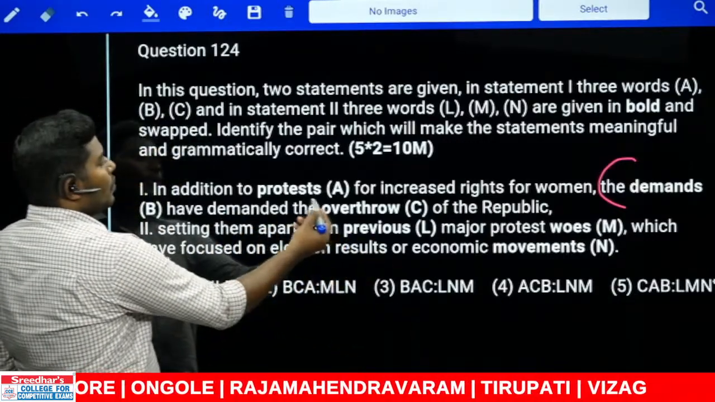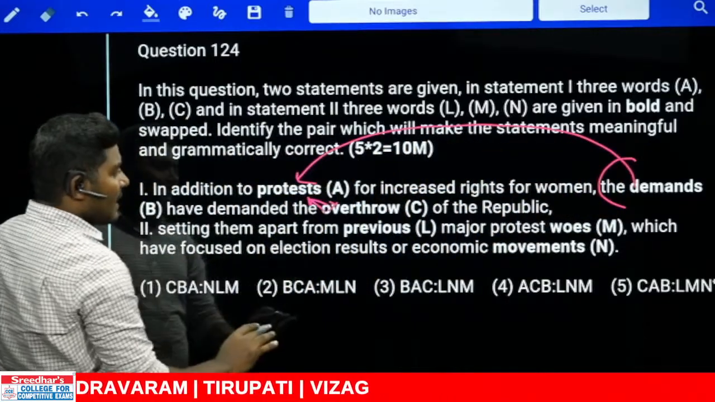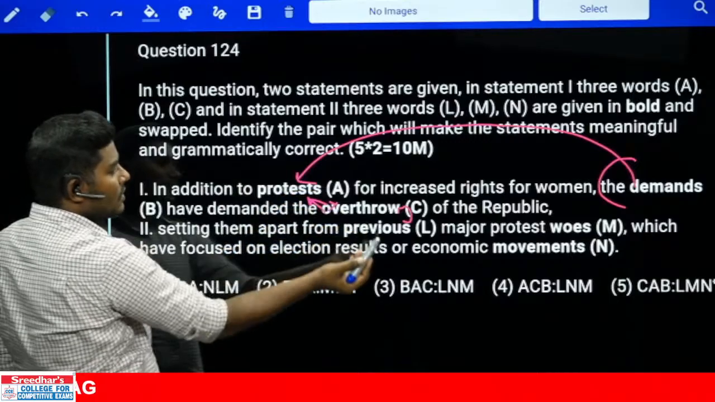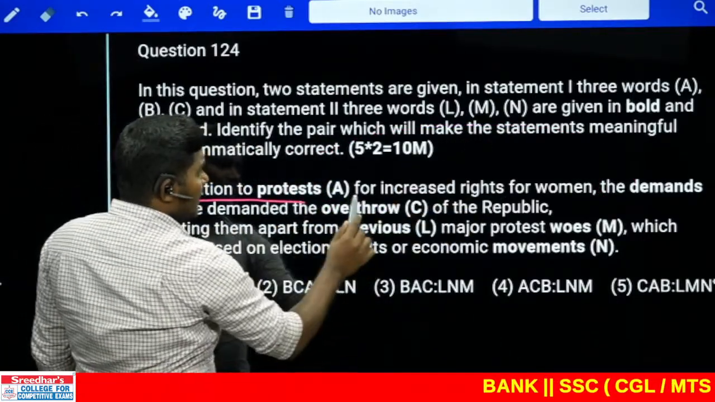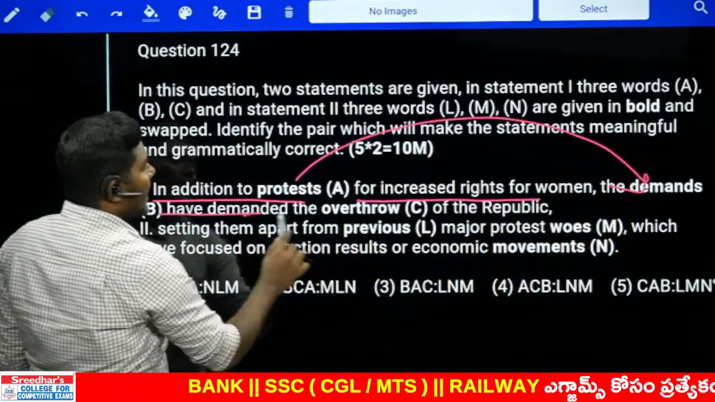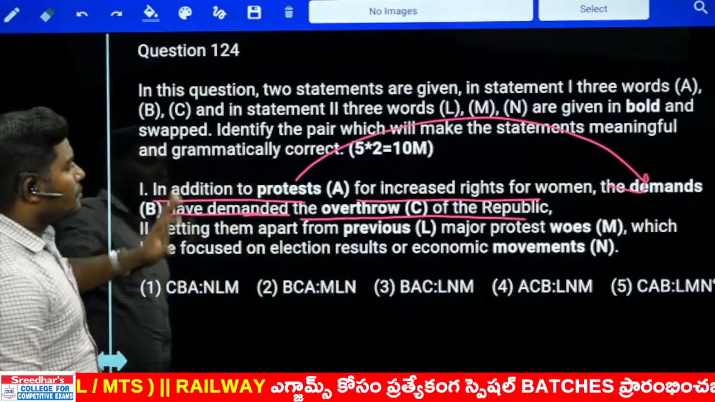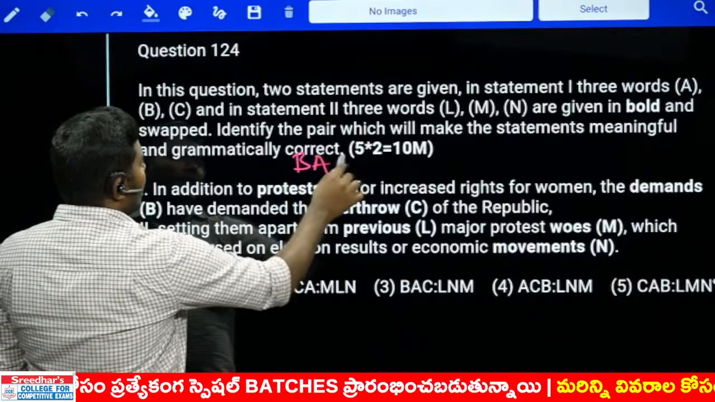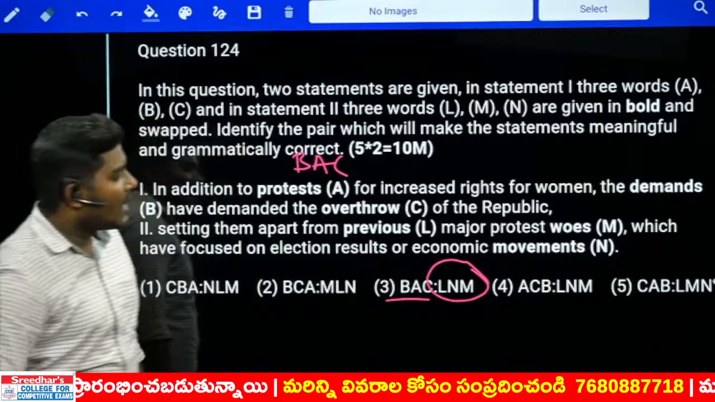See, in addition to overthrow, not possible. Look at this. In addition to demands, if at all overthrowing is there, that we can use, because in addition to is followed by -ing, overthrow is a V1. So look at this. In addition to demands for increased rights for women, the protests have demanded the overthrow of republic. Again, it is used as a noun form here. So most probably the answer should be a combination of B, A, and C. Let us check with that. We have BAC. Let us finalize with the L and M.